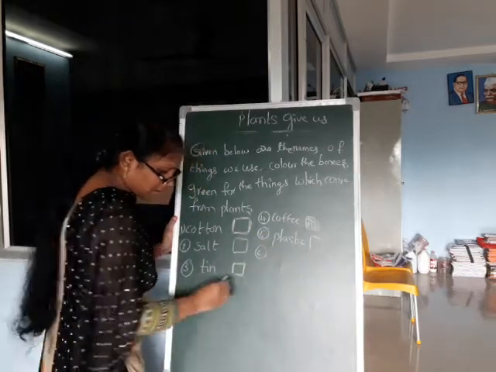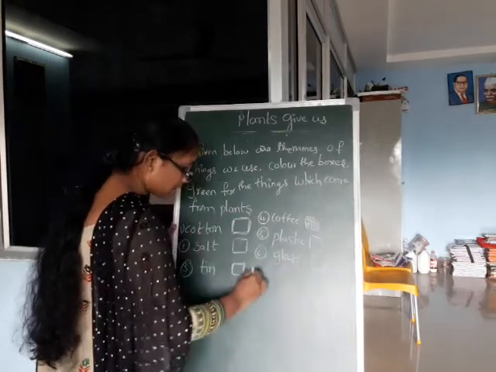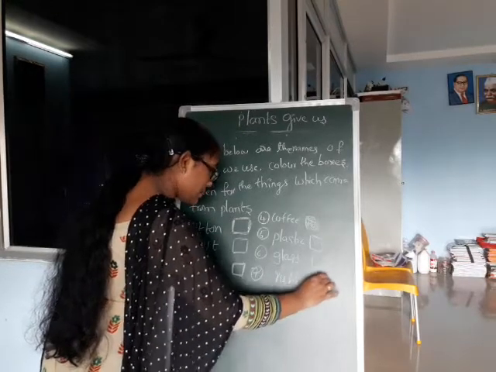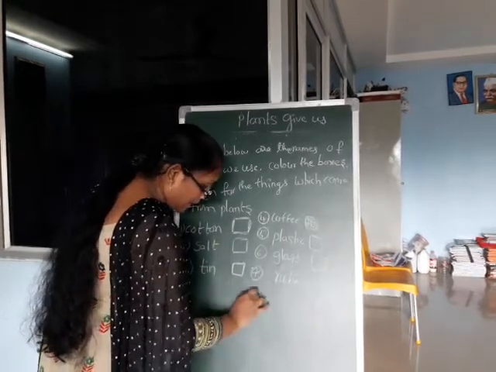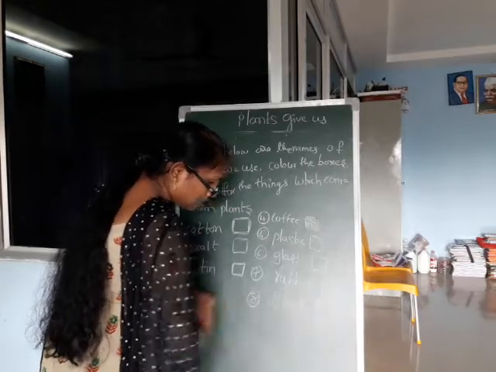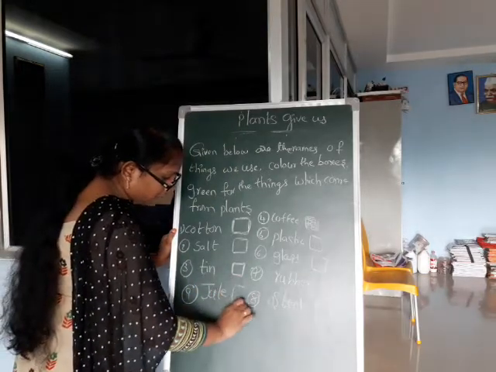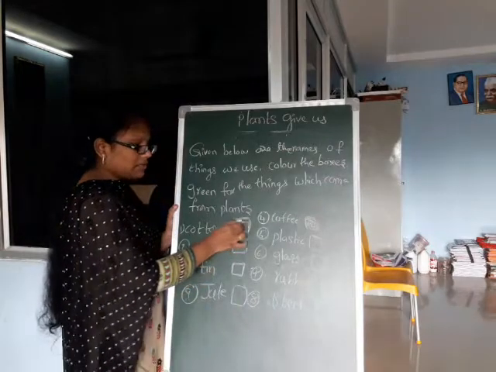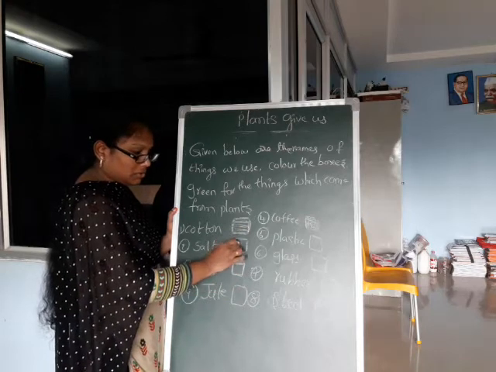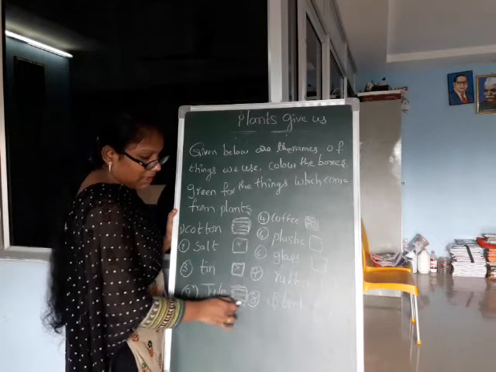Sixth one. Glass. Glass comes from plants? Seventh one. Rubber. Rubber comes from plants? If yes, green color; if no, leave it. Eighth one. Steel. Steel comes from plant? Ninth one. Jute. Jute comes from plant. Fill the color. Cotton comes from plants. Fill the green color. Salt does not come from plants. Tin? No. Jute comes from plant? Yes. Fill the green color.